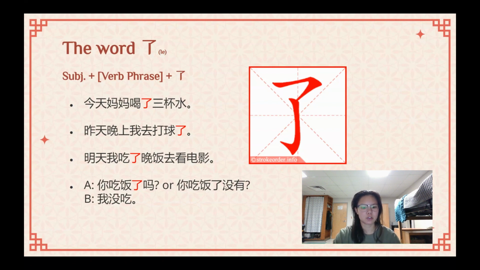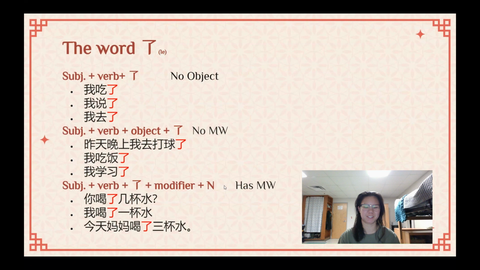So let's go into some more examples here. This looks like a lot. It is, I know it can be a little bit overwhelming with all these examples, but I'm just breaking it down for you. So the subject verb le, right? I said it has to come right after that verb. So 你吃了 have you, 我吃了 I ate, right?